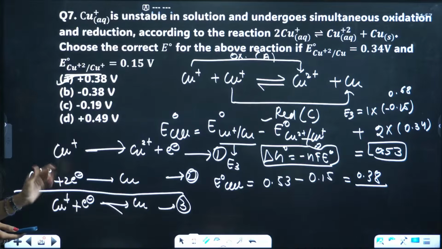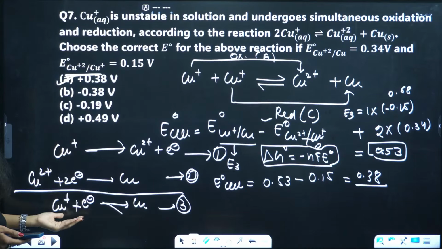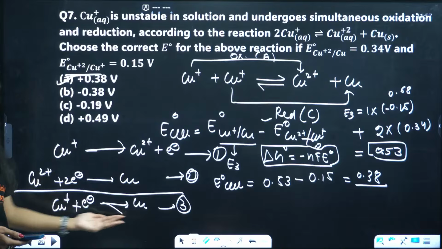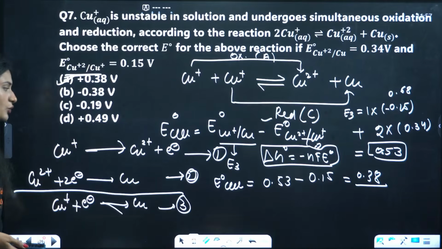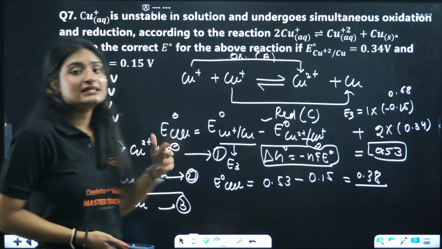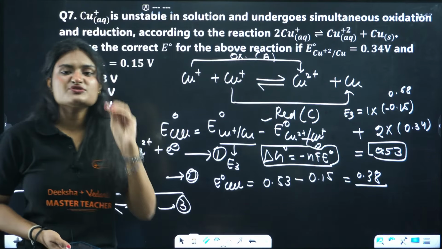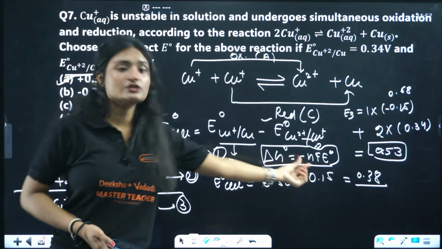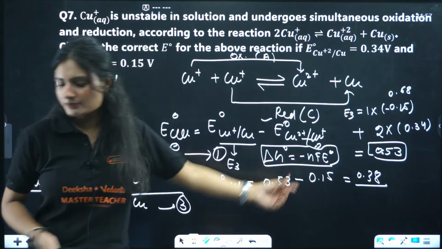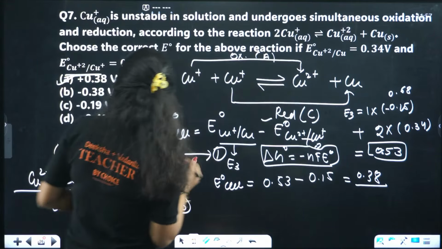It's a random combination: you hit and try, and you find this combination. This works. This is the reduction potential I need. Now, as electrode potential is not additive, I will use Gibbs free energy, because Gibbs free energy is additive and it is related to electrode potential in this way. So what did I do here actually? I wrote it like this.